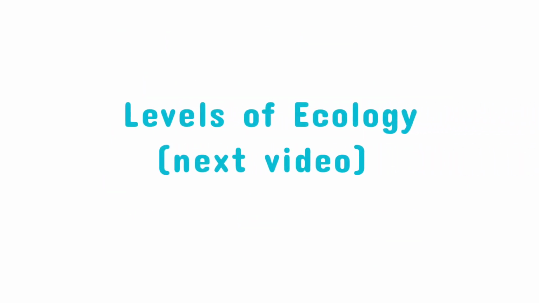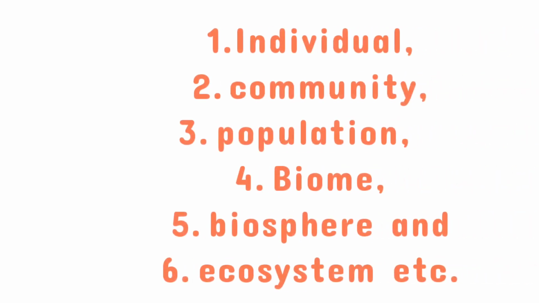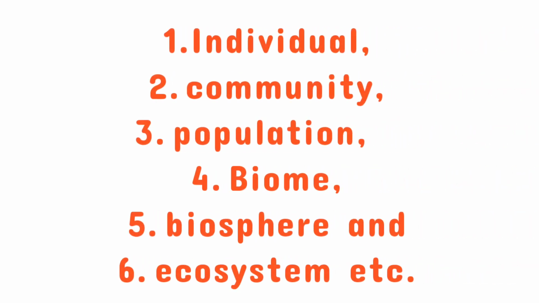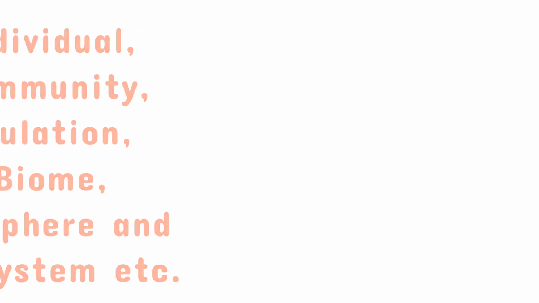Next comes the levels of ecology. So how many levels are there in ecology? A total of 6 levels are there in ecology, for example, individual, community, population, biome, biosphere, and ecosystem. These levels we'll discuss in our next video.